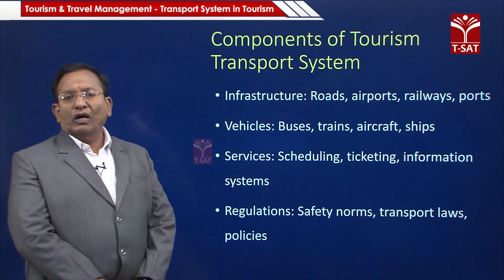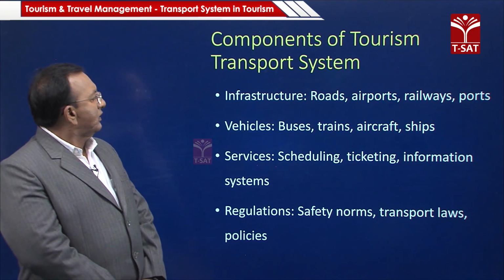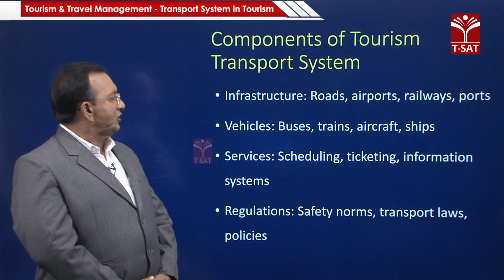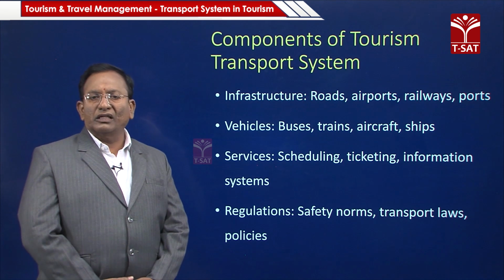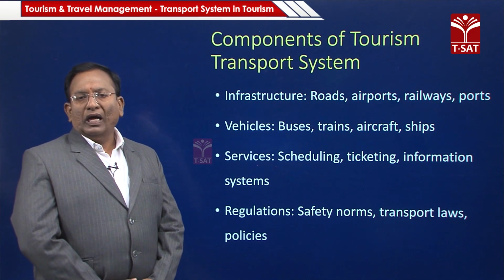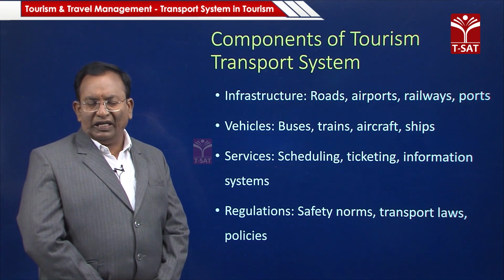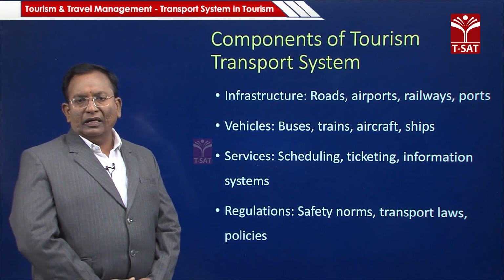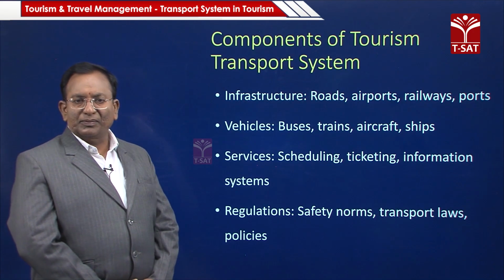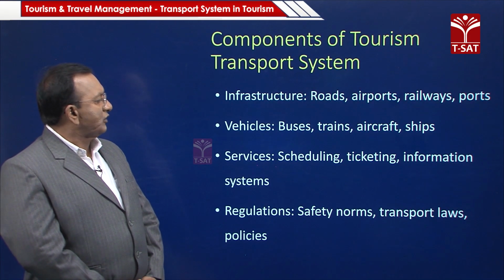So, now when you come to the components of the tourism transport system, it mainly works on infrastructure, especially the infrastructure the government provides: roads, airports, railways as well as ports. These are the four things we conventionally use. And also the vehicles we use for transportation systems, like buses, trains, aircraft, ships, like that.